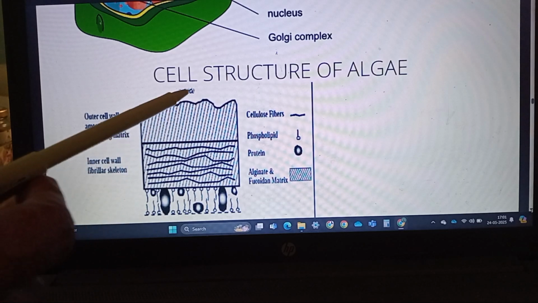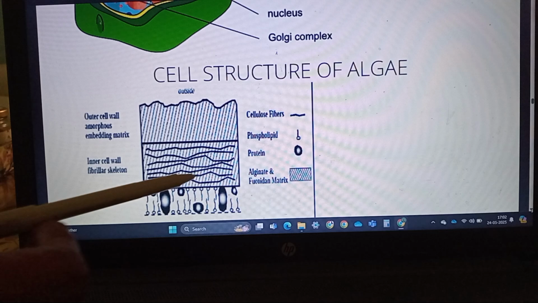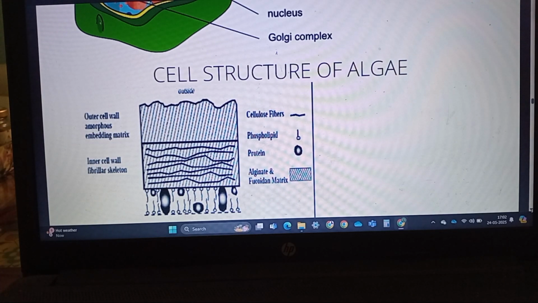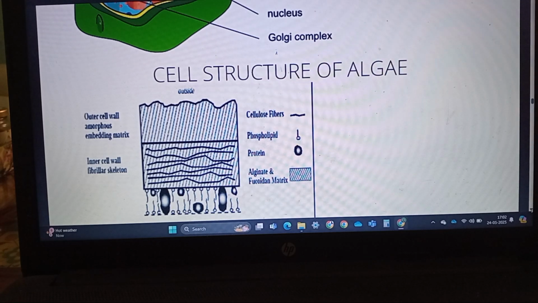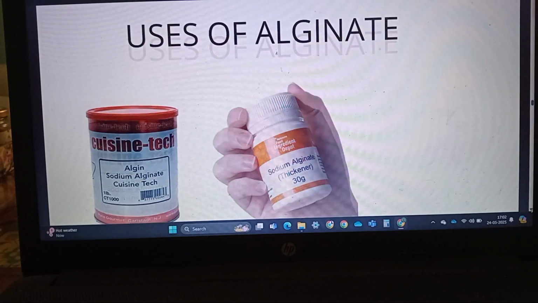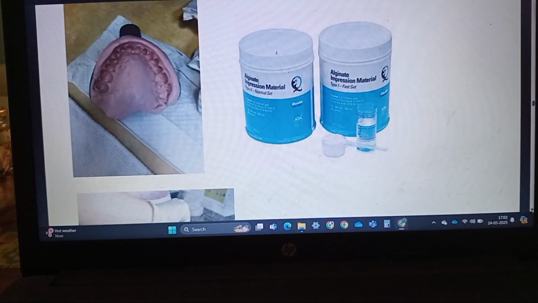So this is algin, this is the cell wall, then the cell membrane. Algin is extracted and used as a thickening agent in the food industry and in dentistry for making impressions.